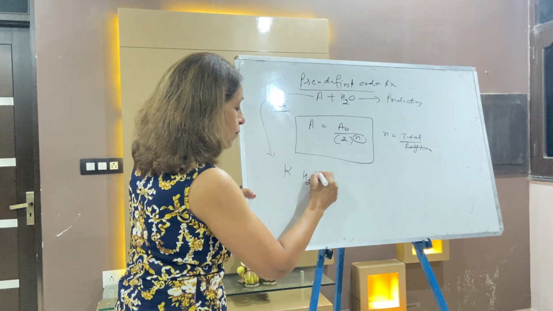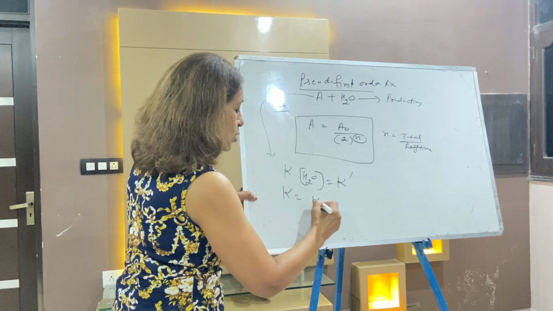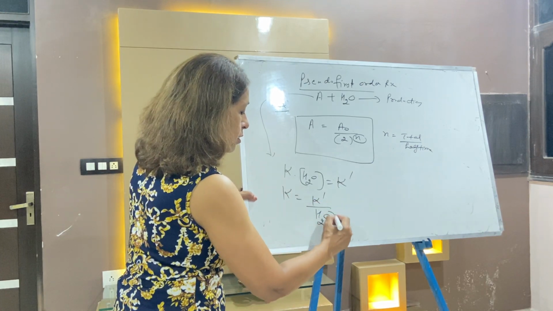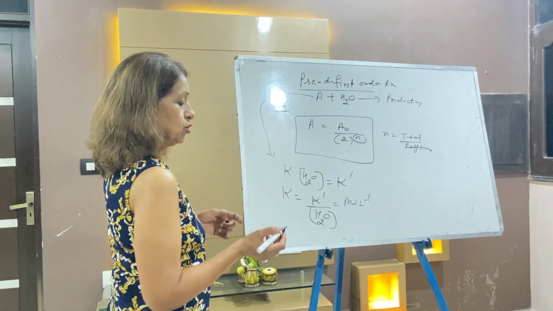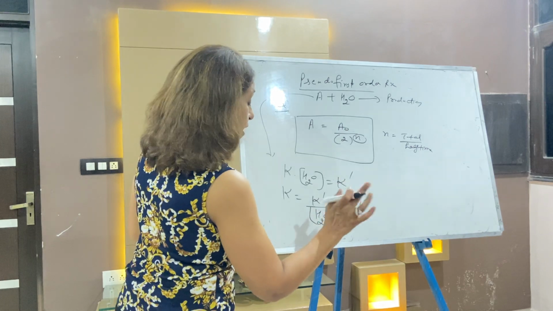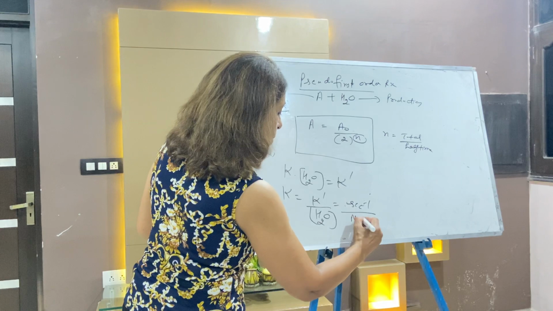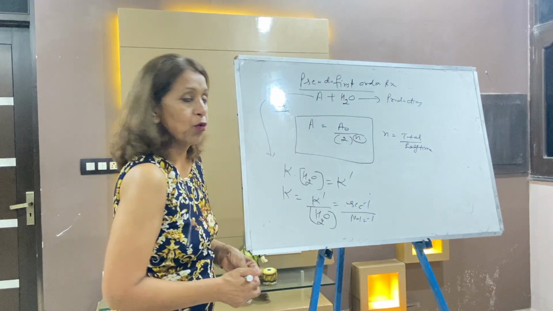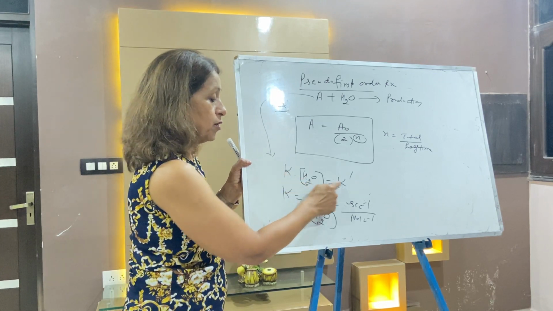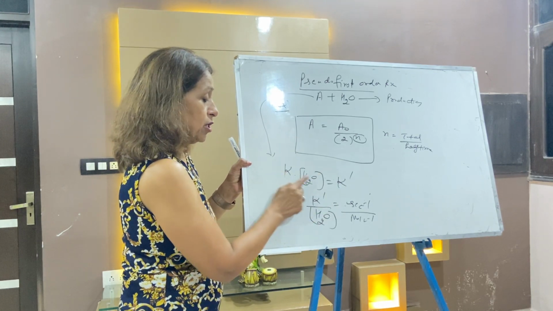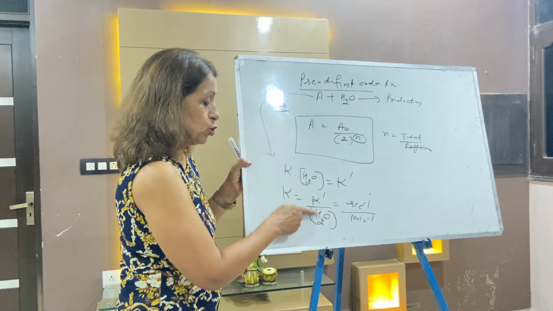K into water is equal to a new constant, K dash. So K is equal to K dash into water. K dash, for the first order, is per second, and water is mole per liter. This comes per mole liter per second. Again listen: K into water is equal to K dash, constant into constant is a new constant, and K is K dash and water.